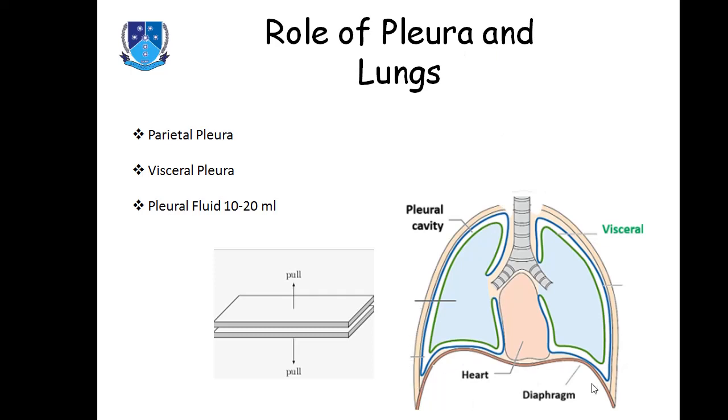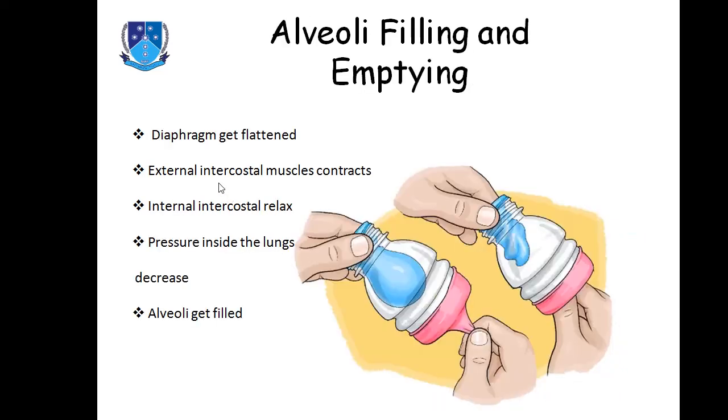When this diaphragm gets dome shaped, and when this intercostal muscle also gets relaxed, what will happen? The diameter of this rib cage becomes high, and when this gets flattened, what will happen? The diaphragm gets flattened, the external intercostal muscle contracts, the internal intercostal muscle relaxes, the pressure inside the lungs will be decreased. So what will happen? The alveoli will get filled.